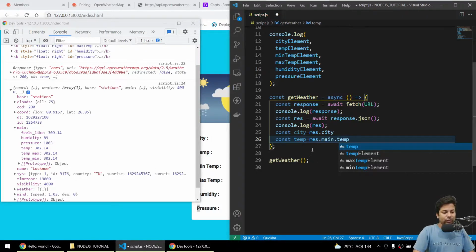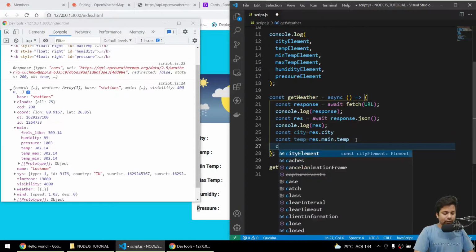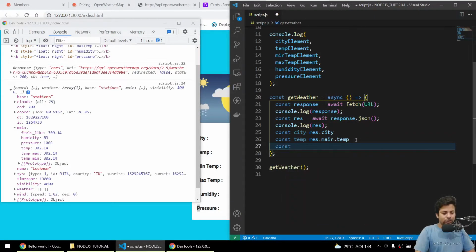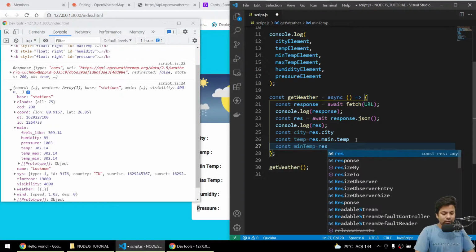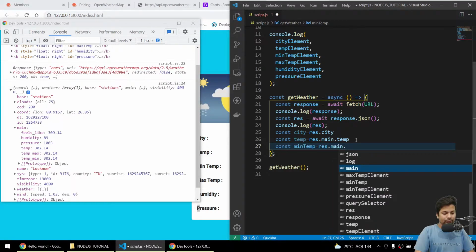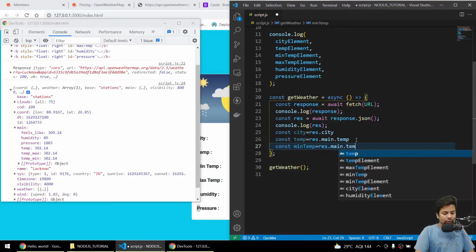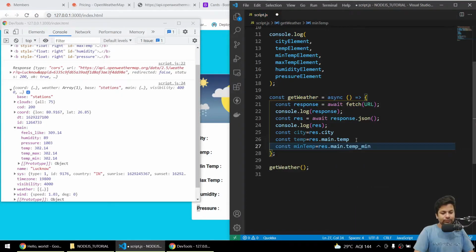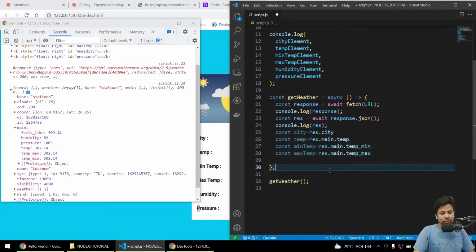Then min and max are also there only. Const min temp equals res dot main dot temperature minimum. Then we'll copy the max also, same, we'll just say max here, and here also just max. So in the res main, we got city, temperature, minimum, maximum.